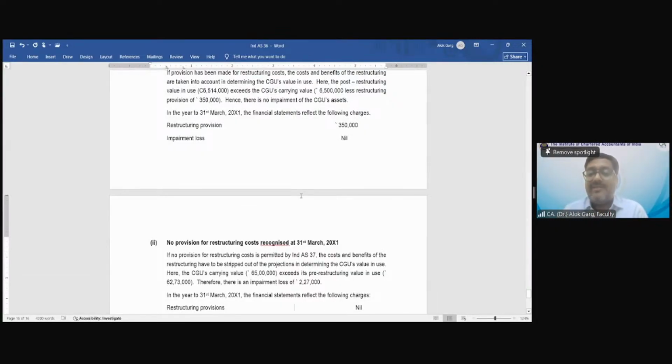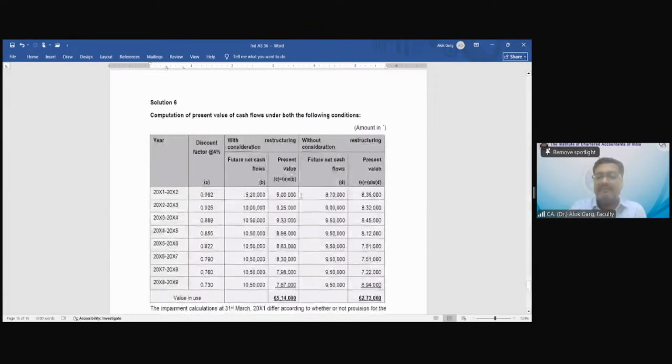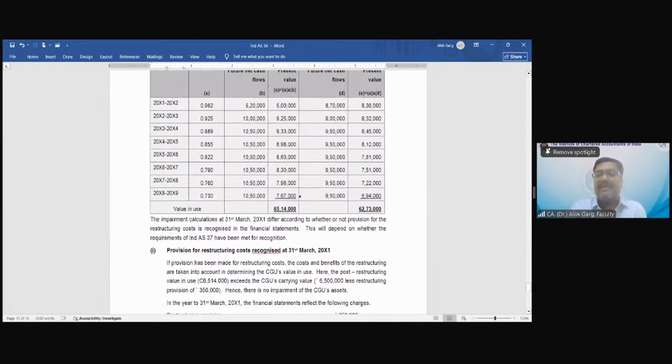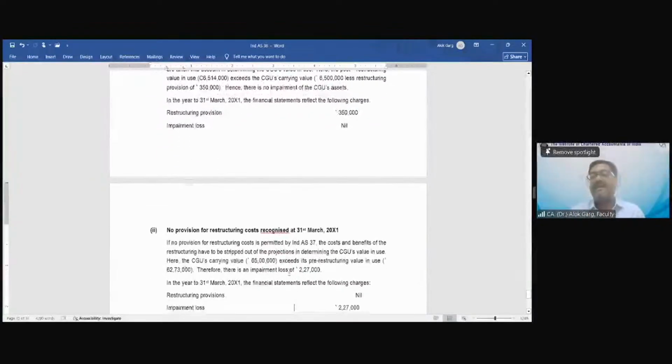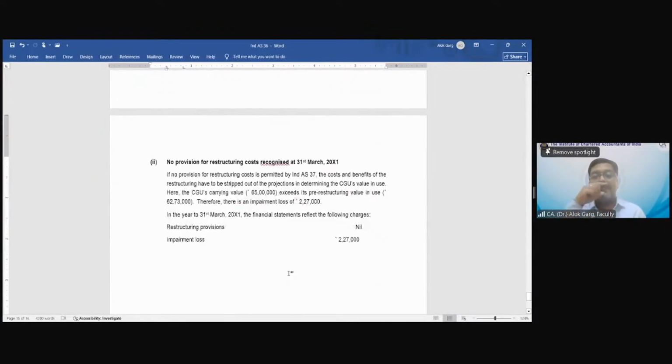It means restructuring cost is not committed. So you need to take the cash flow without restructuring consideration. What is the cash flow without restructuring consideration? 62 lakh 73,000, right? 6273, right? This is my cash flow without restructuring. Yes, sir. And what is my carrying value? 65 lakh. So 65 lakh minus 6273. Impairment loss will come at 2 lakh 27,000.